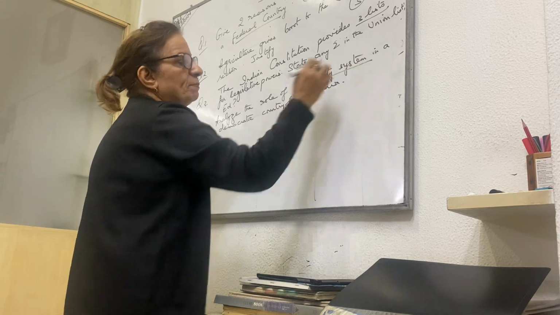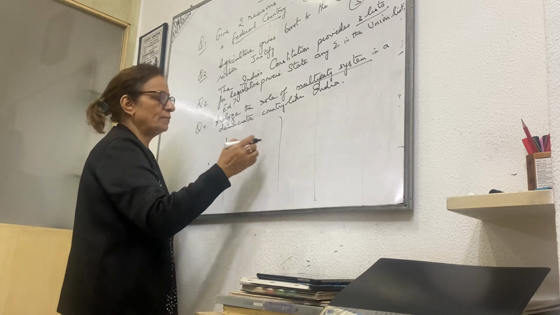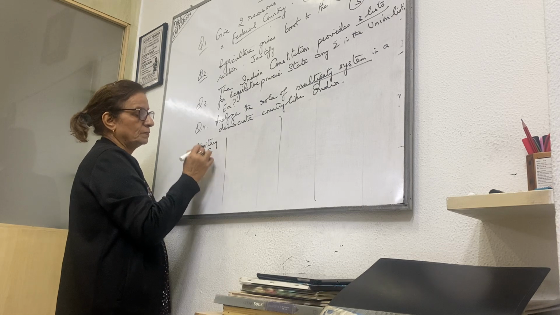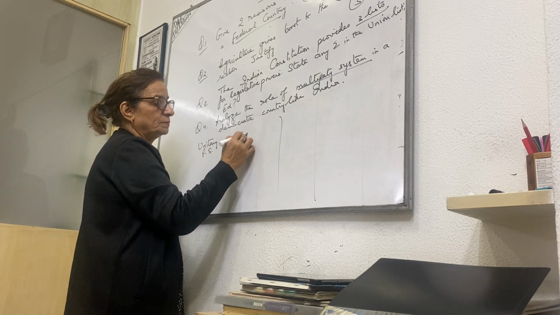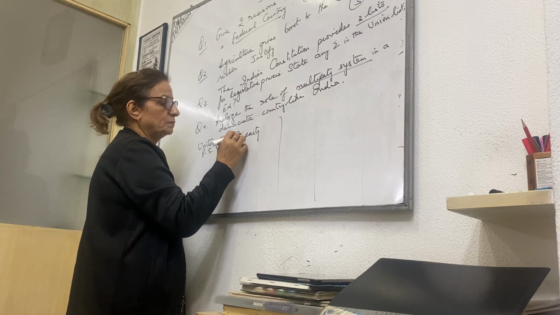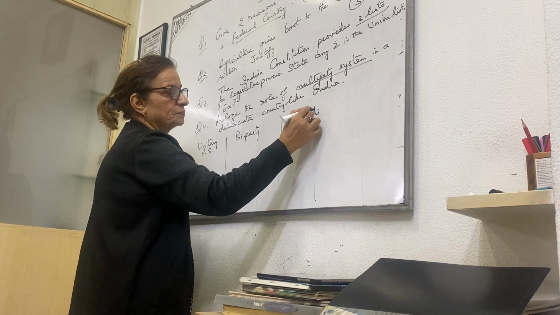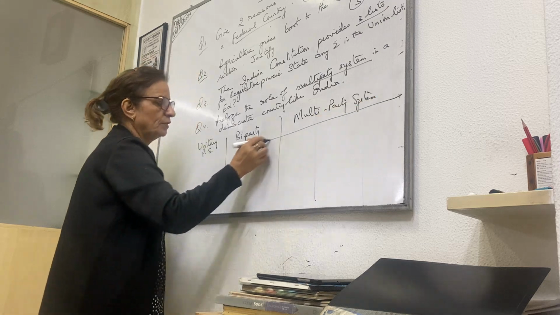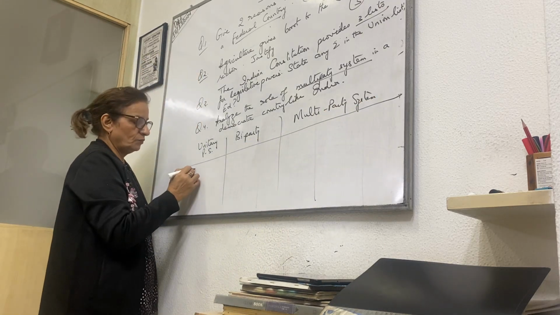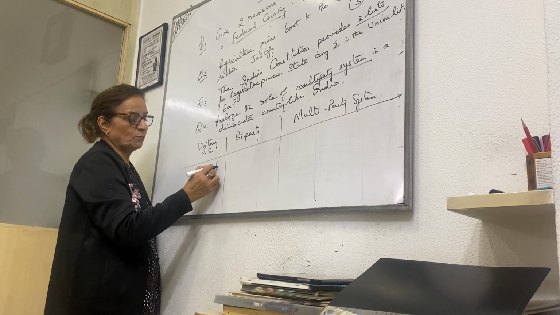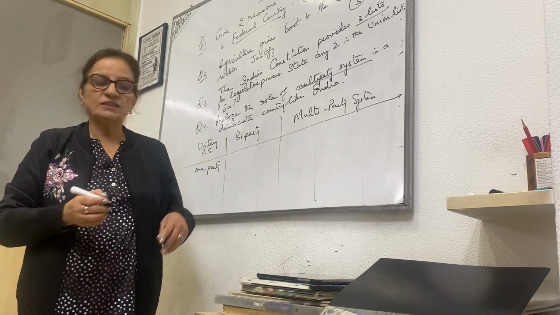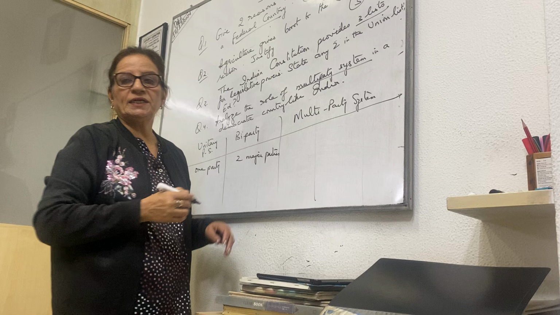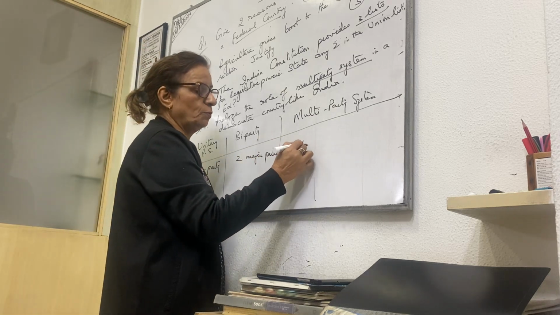Now, to understand this multi-party system, you must know what it is about. Again, make a table. Unitary party system, then bi-party system, and third is multi-party system. There are 3 types of party system. Unitary means one, in a country where there is only one party. Bi-party means in a country where there are only 2 major parties. And multi-party system where there are more than 2 parties.